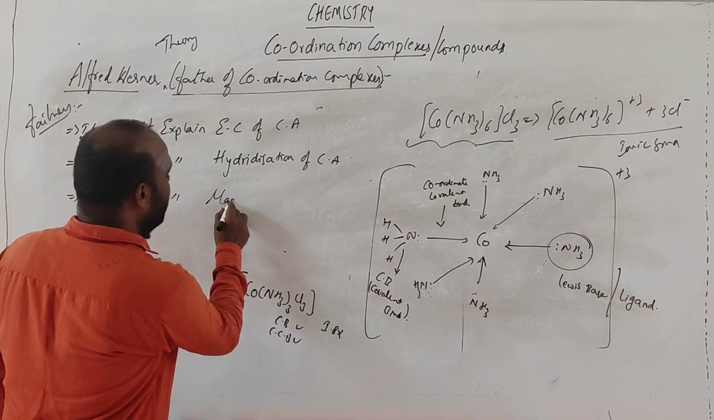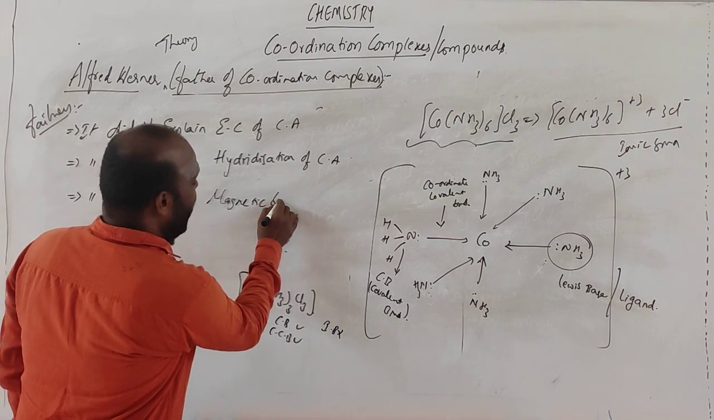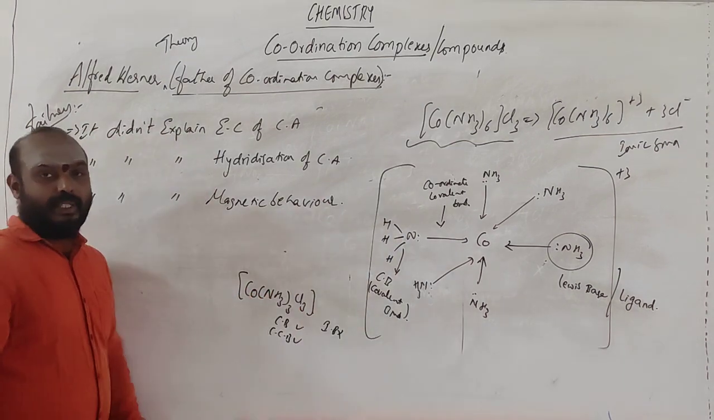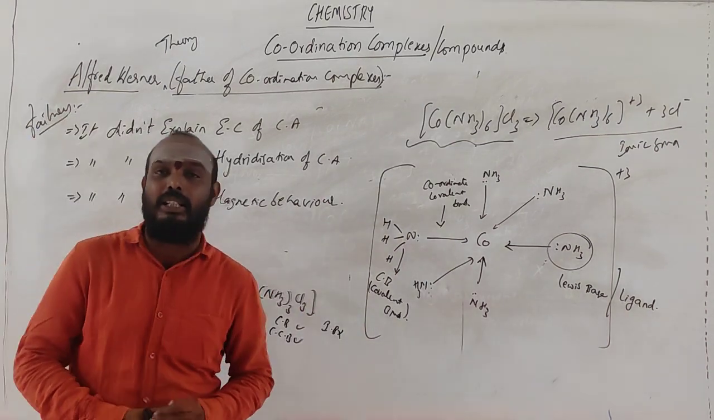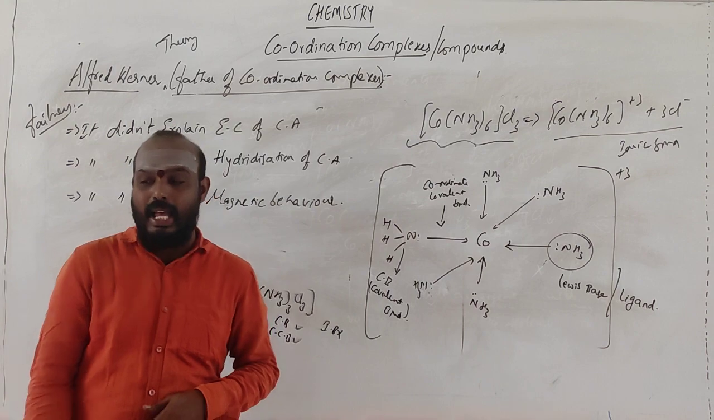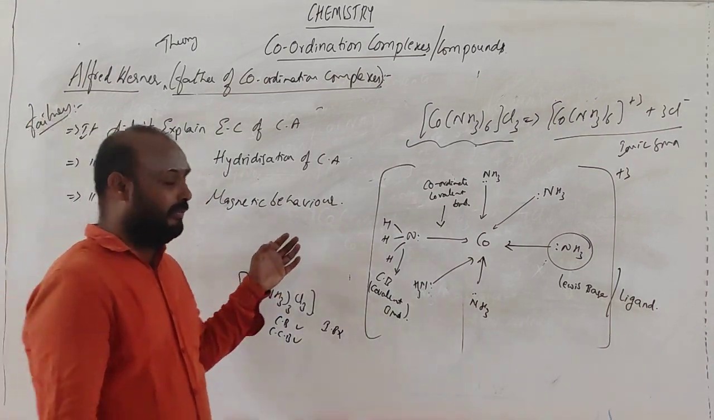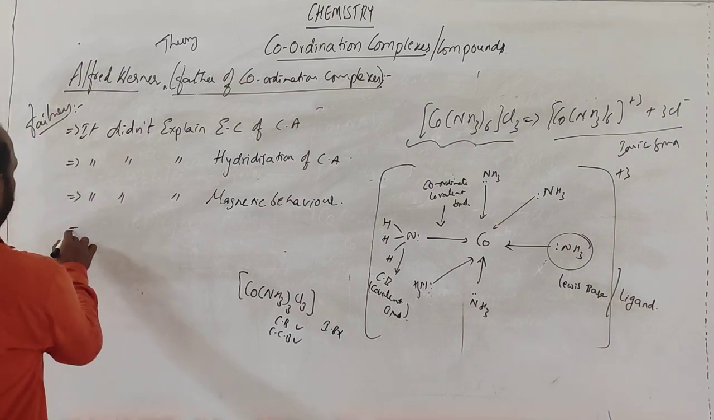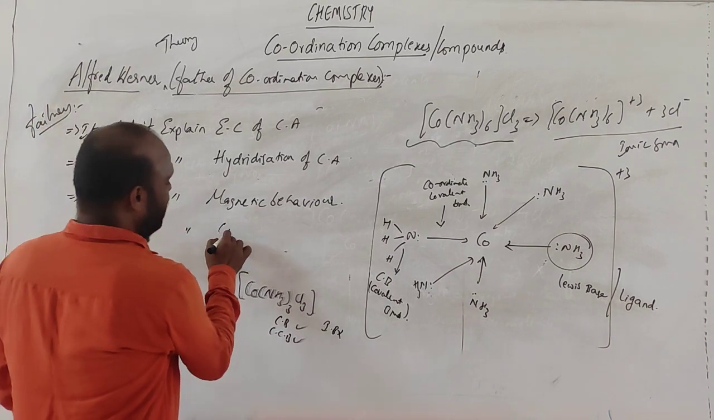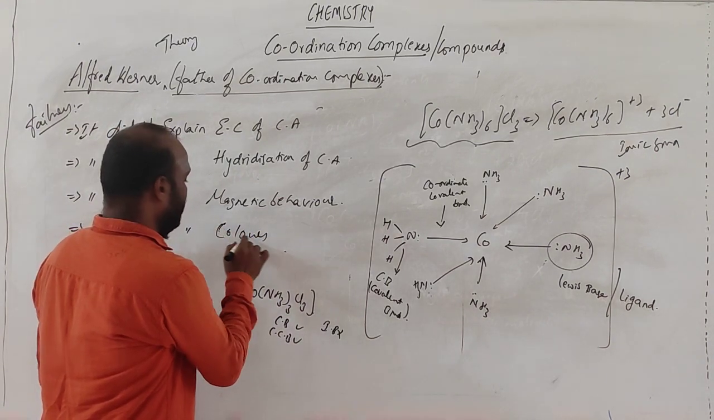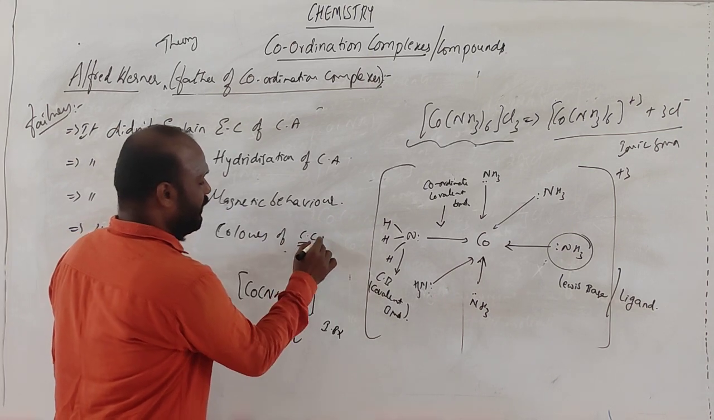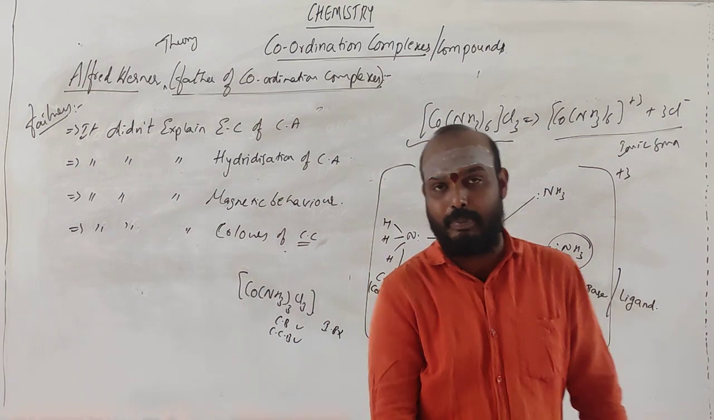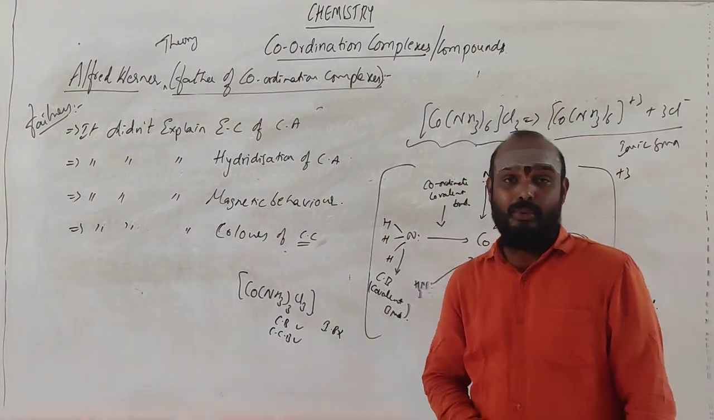Some molecules are getting attracted in the magnetic field. Magnetic behavior, whatever that is present in the coordination complexes, have not been explained by the theory. And there are some colors also. It could not explain colors also. Colors of coordination complexes. Okay. So these are the failures with respect to the Alfred Werner theory.